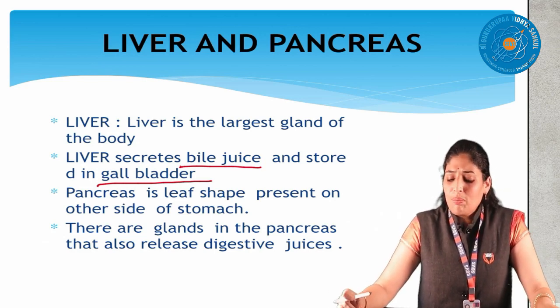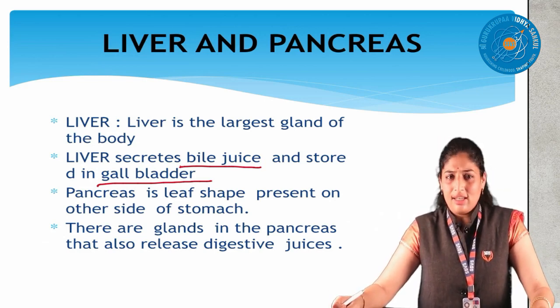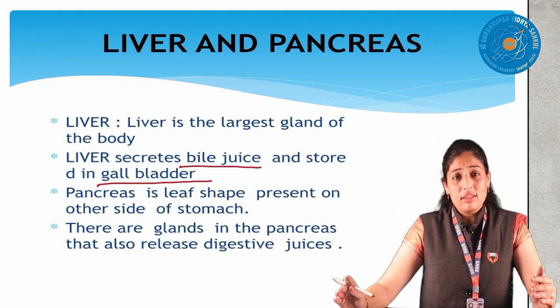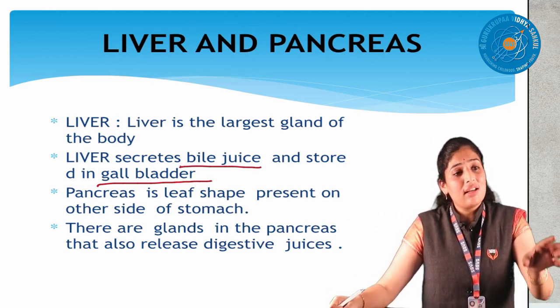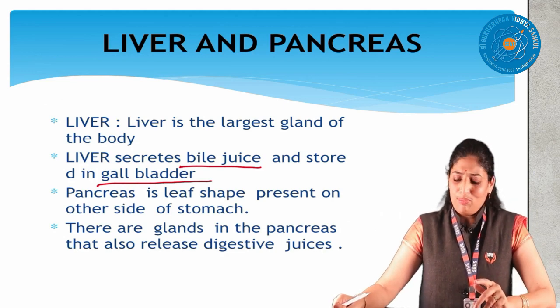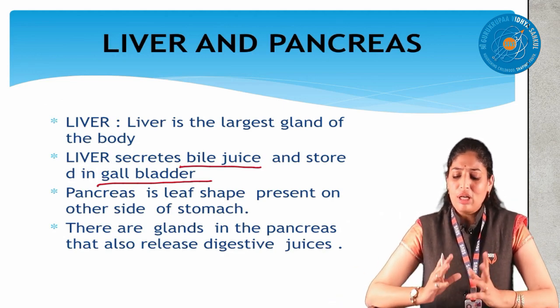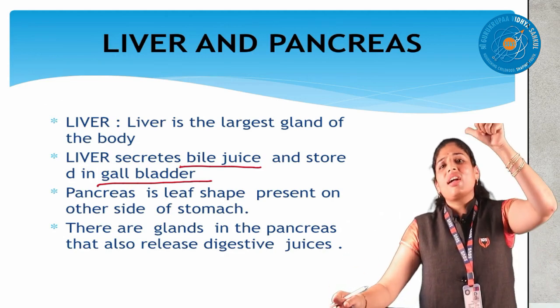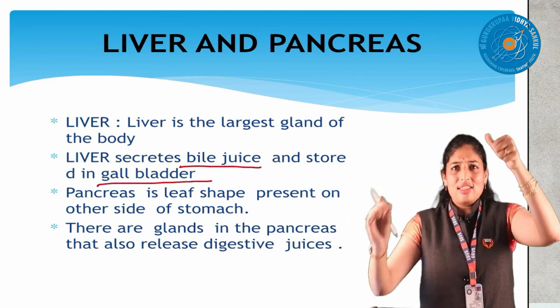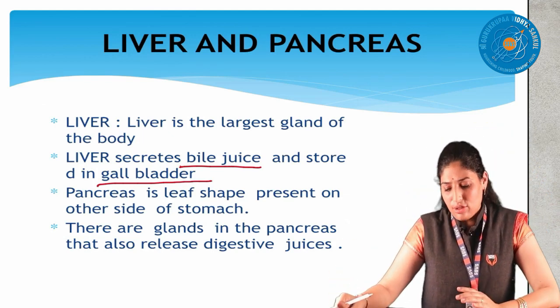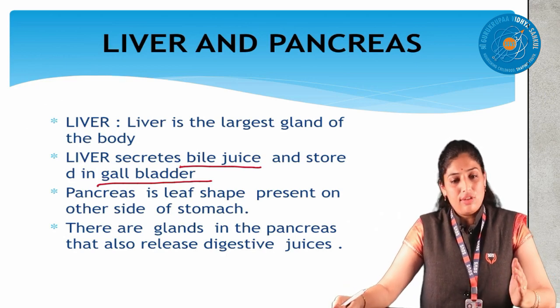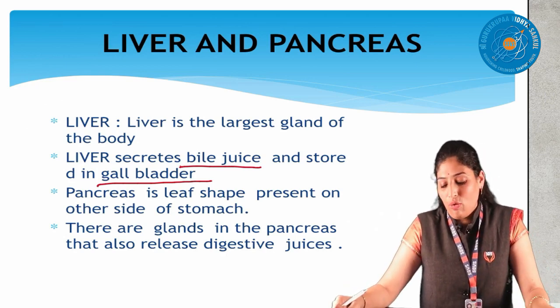Finally, the gallbladder will not secrete; the liver secretes the bile juice, but it is stored in the gallbladder. See, bladder means what again? Bladder means bag, like a balloon. It's just about finger size, not bigger. This is storing your bile juice. Then it is transferred to the small intestine, as I already said.